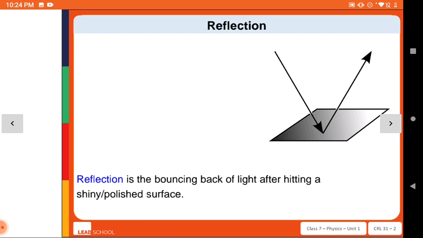Light always reflects from or passes through a medium. So what do you mean by reflection? Reflection means when any light ray strikes a smooth shining surface, and after striking this surface bounces back in the same medium, this is known as reflection of light.